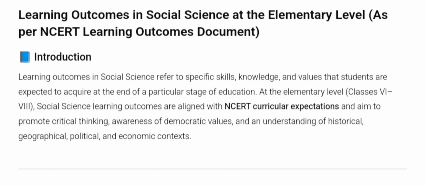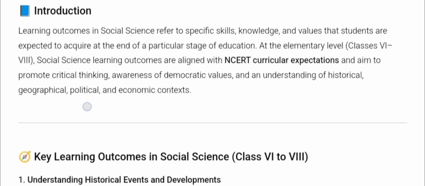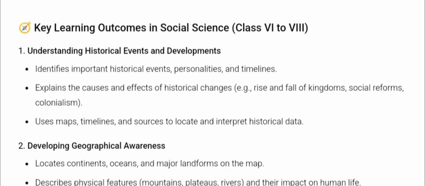So, you know, learning outcomes in social science means the student should acquire certain specific skills, knowledge, values, and attitudes when they are at their elementary level, right? And they should know something about the politics, history, economics, and geography of the nation in which they live, all right? And also worldwide.